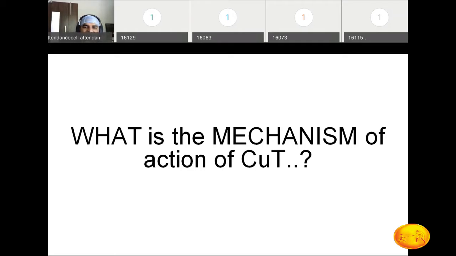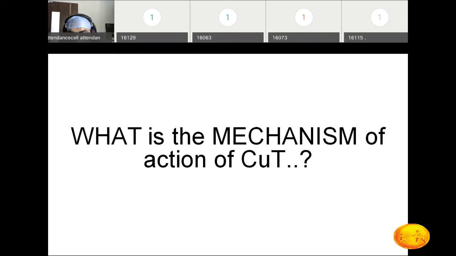The important point is what the Copper T can do to the endometrium. The endometrium is at the receiver end, so the Copper T is going to hamper the implantation.